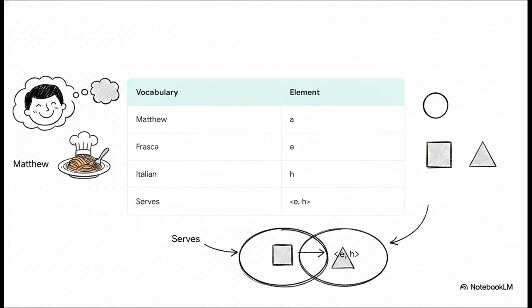Look at how this maps out. We take our everyday non-logical vocabulary, names and concepts, and we translate them into meaningless domain elements. The patron Matthew becomes just A. The restaurant Frasca becomes E. The cuisine Italian becomes H. But check out how we handle properties and relations. The relation serves maps to a specific pair or tuple of those elements, E and H. For the computer to know that Frasca serves Italian, it just checks to see if that exact pair exists inside the serves relation. It's just pure elegant set theory.